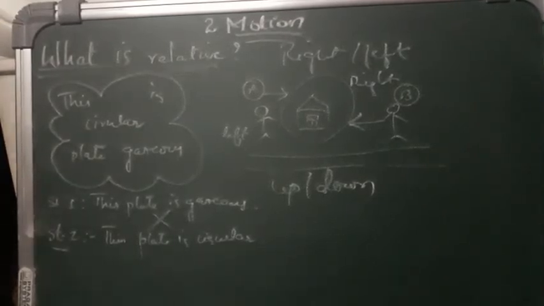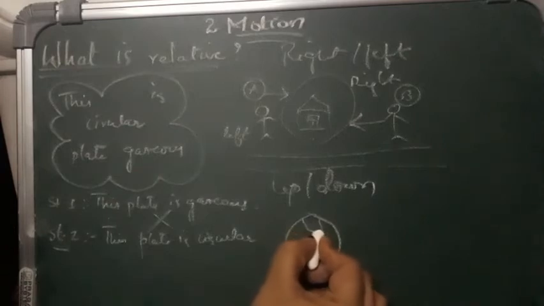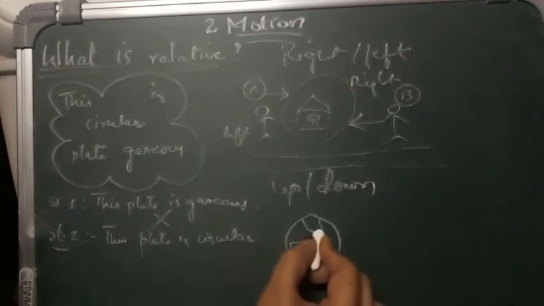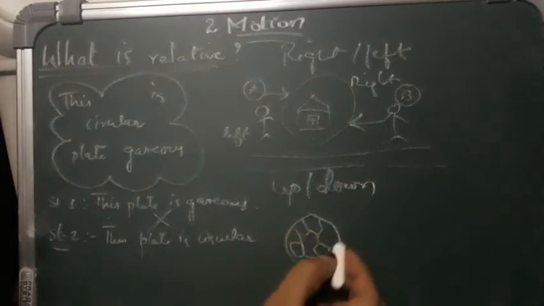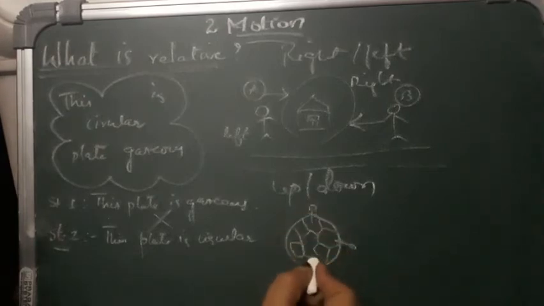would the orientation like up and down be the same for all persons at all places, isn't it? For example, suppose this is a ball, and I have pinned four pins here.